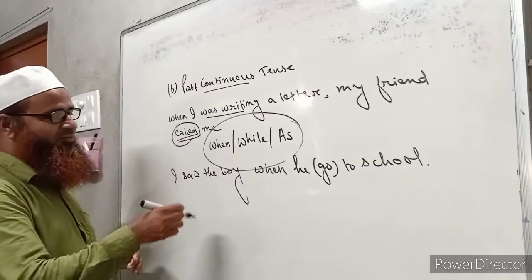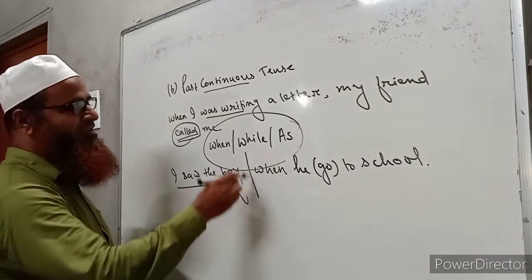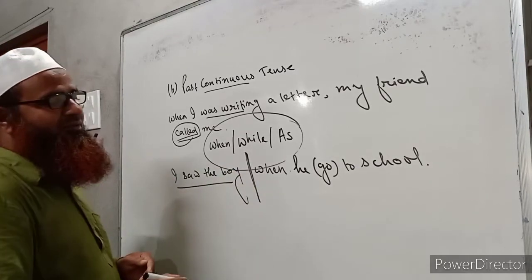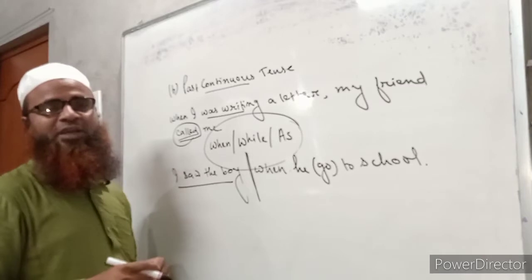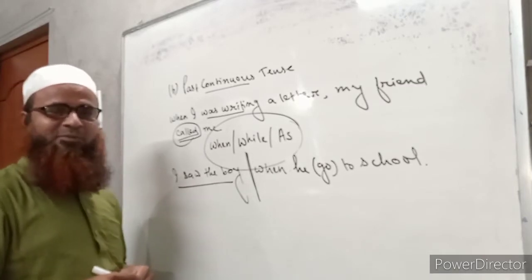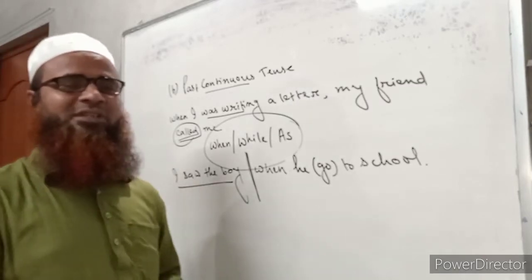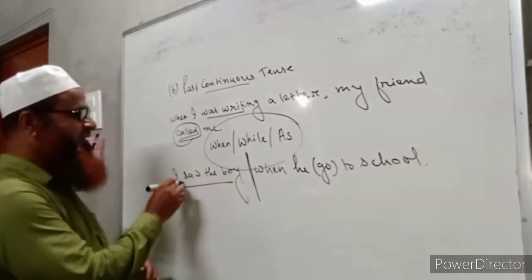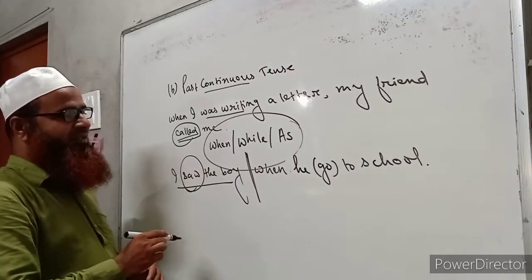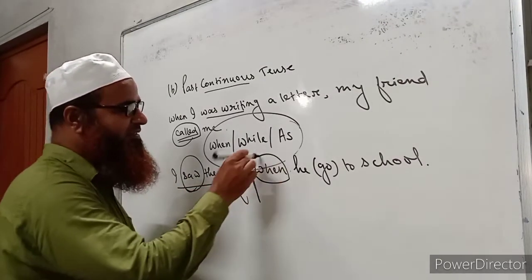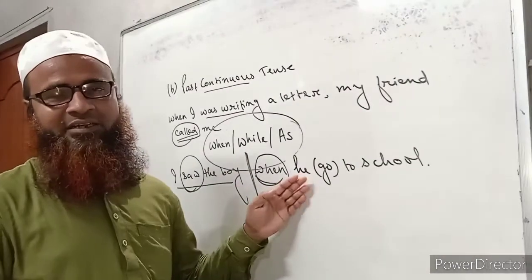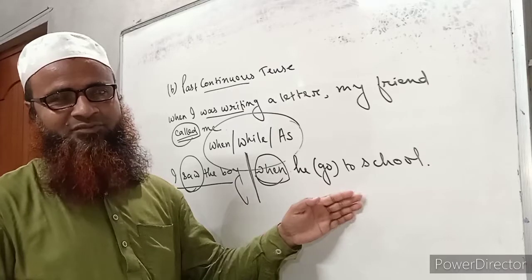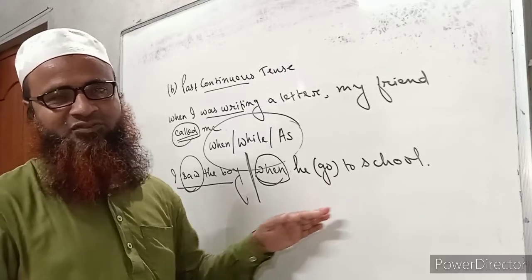One is I saw the boy, and when I saw him, when he go to school, that means when he was going to school. That means at the time of his going to school, I saw the boy. So this is a past indefinite tense, and as the sentence contains when and it refers to an activity that was going on in the past time, so it should be expressed in past continuous tense.